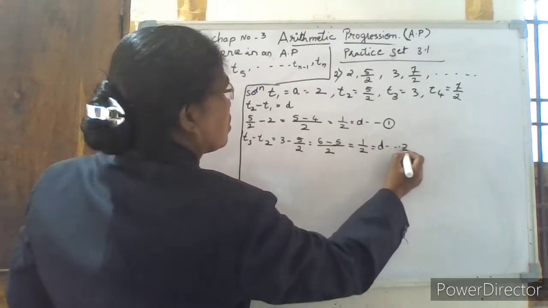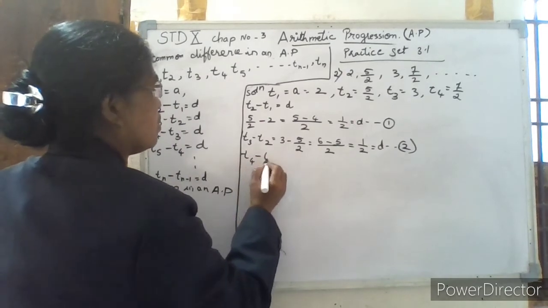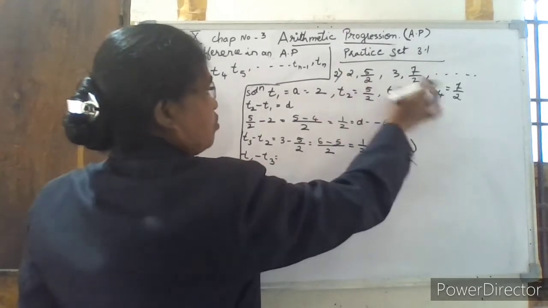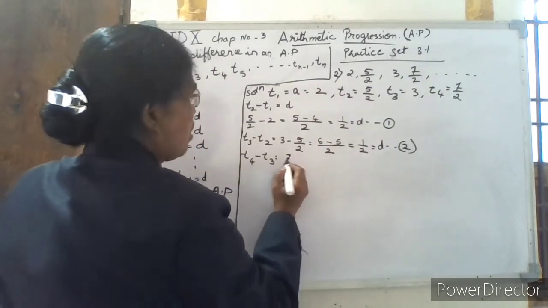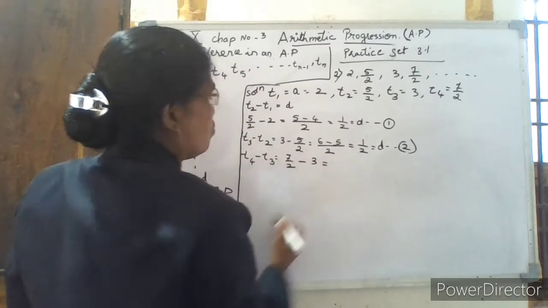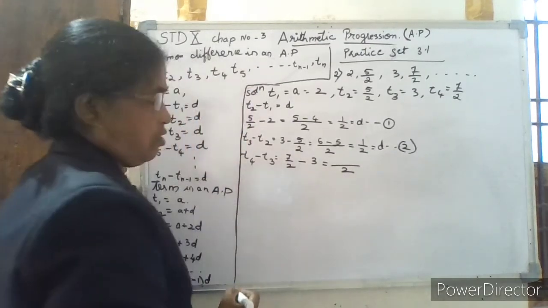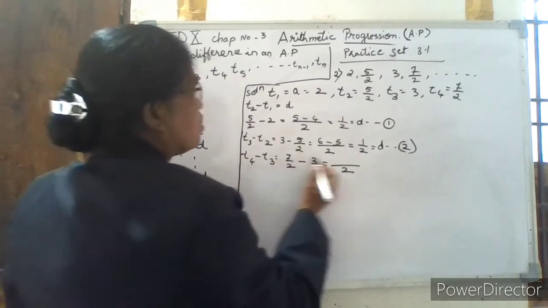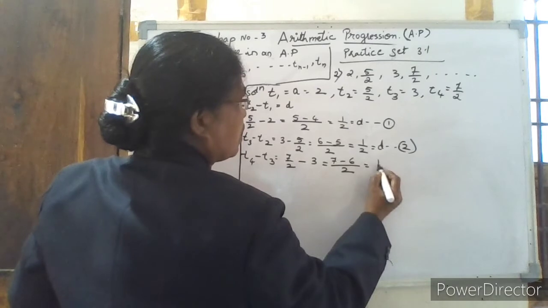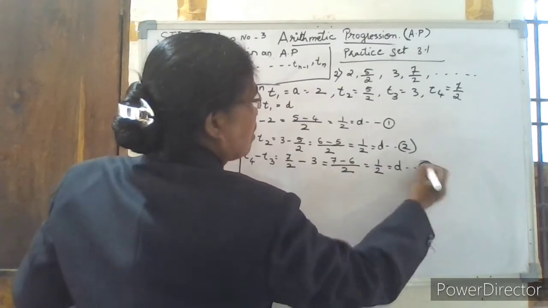Let us take it as point 2. Next, fourth term minus the third term: fourth term is 7 by 2 minus third term 3. The LCM is 2, 7 minus 6, so we get 1 by 2, the common difference. Let us take it as point 3.